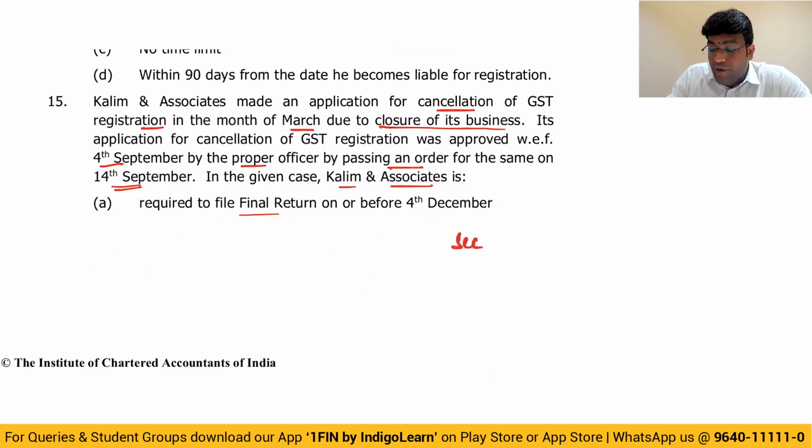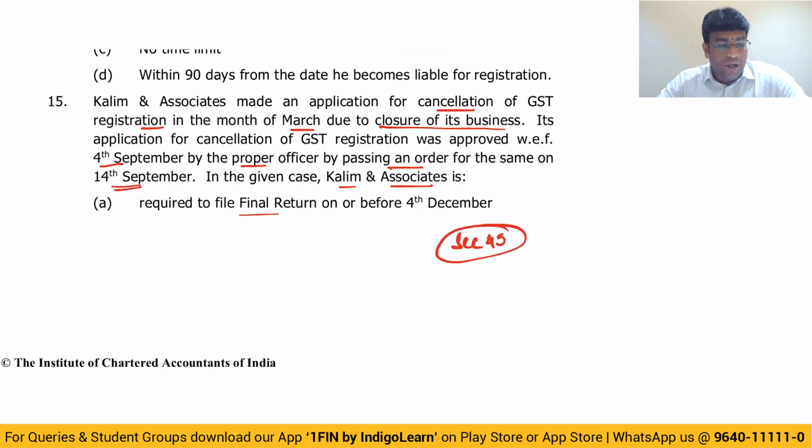Friends, let me tell you, we have section 45, which deals with the concept of final return, which clearly says this final return is required to be filed by persons whose registration is cancelled.